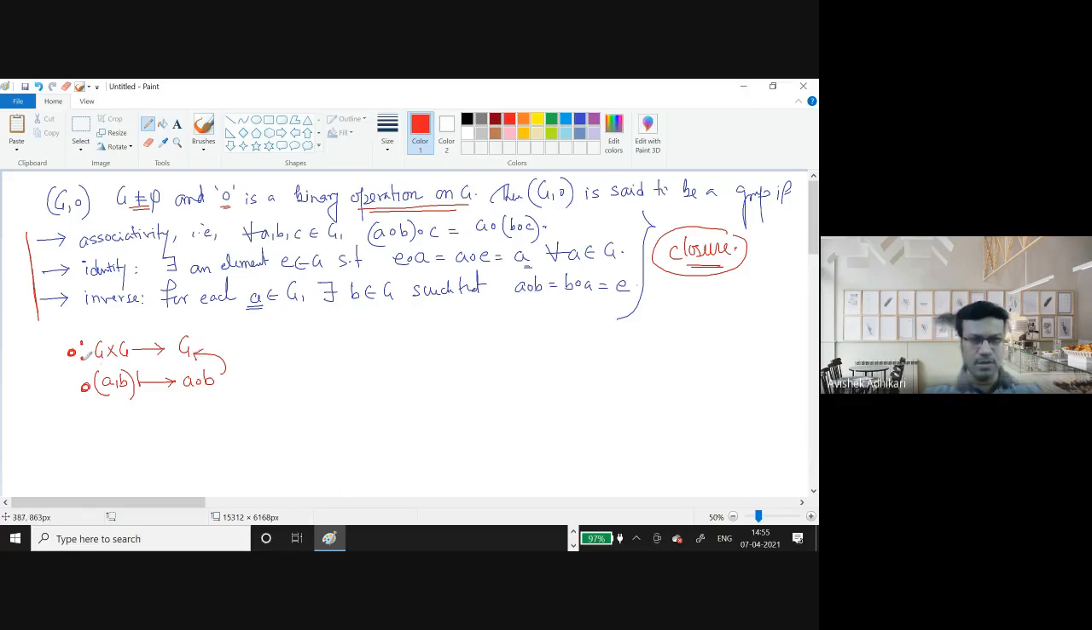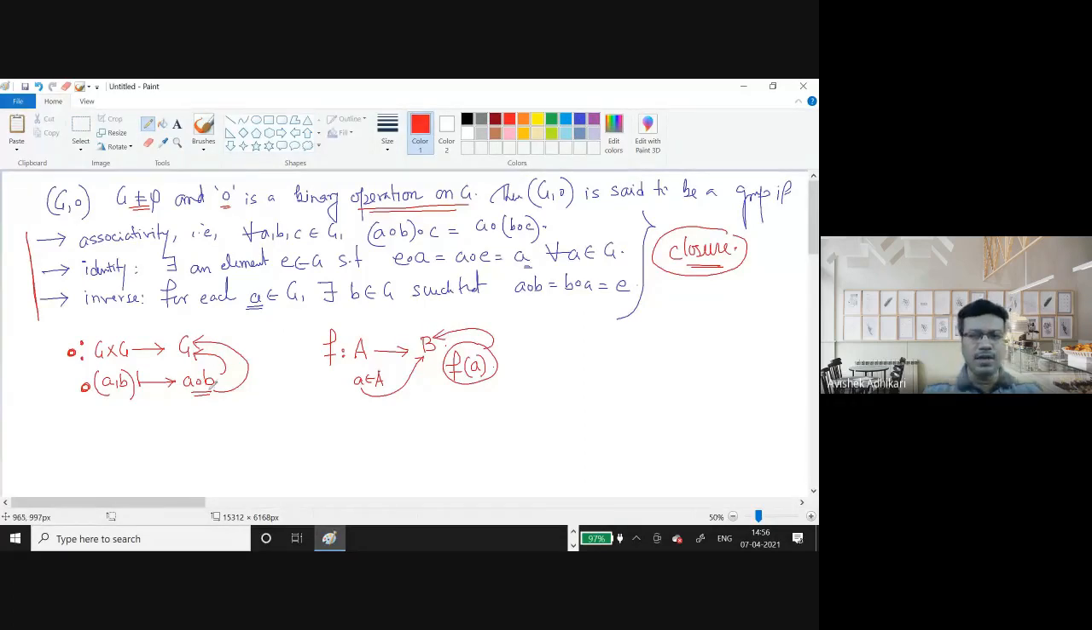And from the definition of function or mapping, it's clear that this thing will always be within G. Say if f is a function from a set A to B, what does it mean? It means that for each element a belonging to A, you must have a unique element associated with it in B, denoted by f of a. So this f of a must always belong to B.